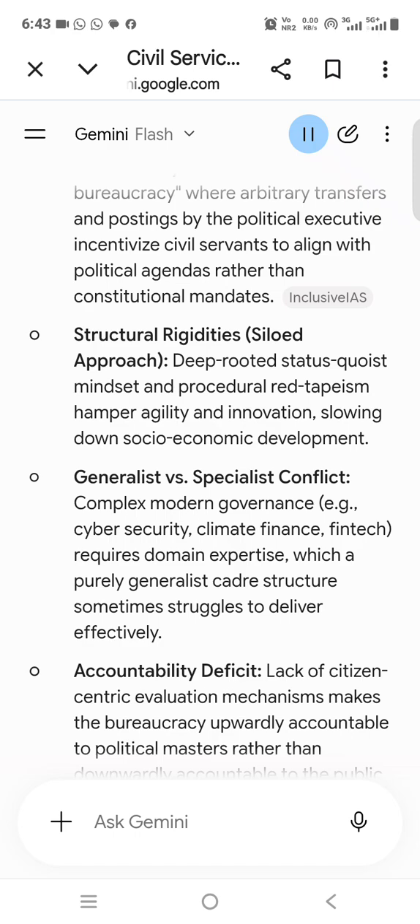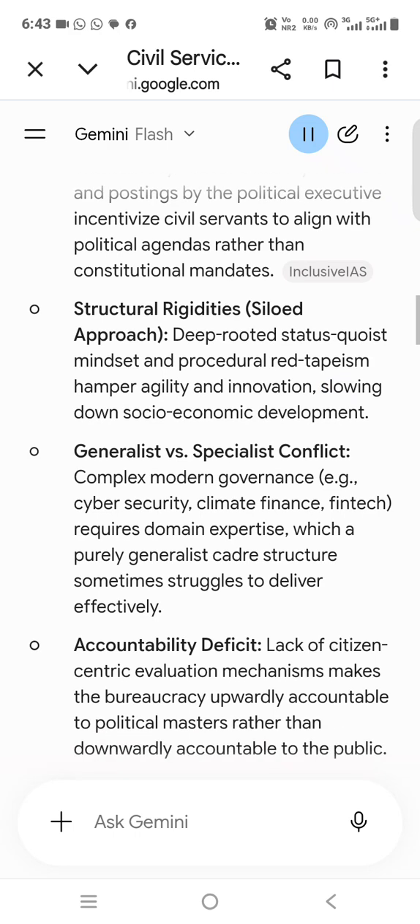3. Body paragraph B. Drastic reforms required. The catalyst for change. Acknowledge that while complete structural dismantling isn't needed, targeted structural and behavioral shifts are vital. Institutionalizing tenure security. Implementing the Supreme Court's directive in the TSR Subramanian case, 2013, to establish civil services boards, CSB, to handle transfers objectively. Domain specialization and lateral entry. Institutionalizing lateral entry at joint secretary levels to bridge the generalist-specialist gap.